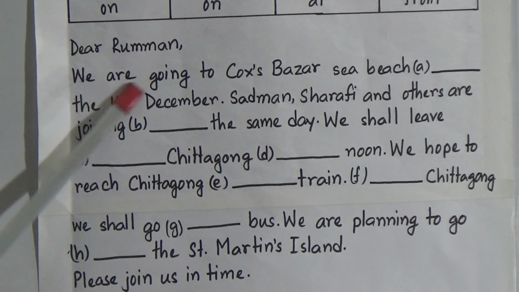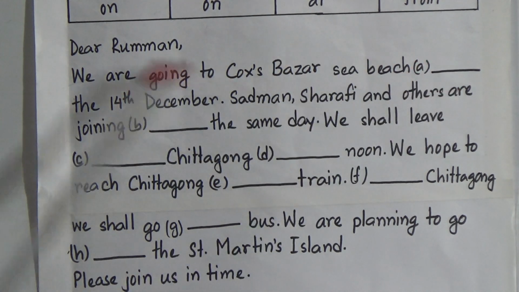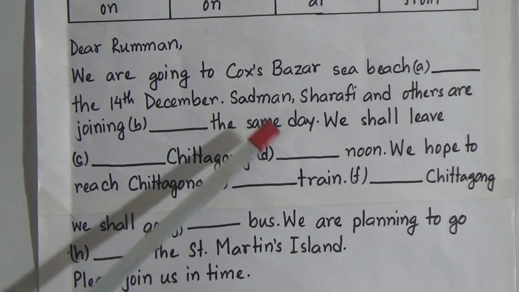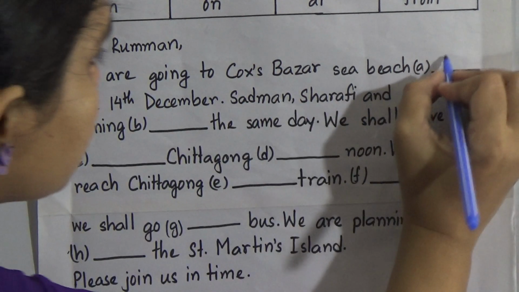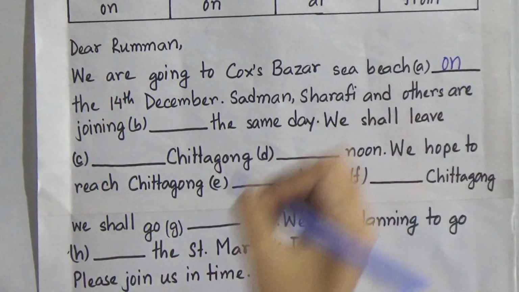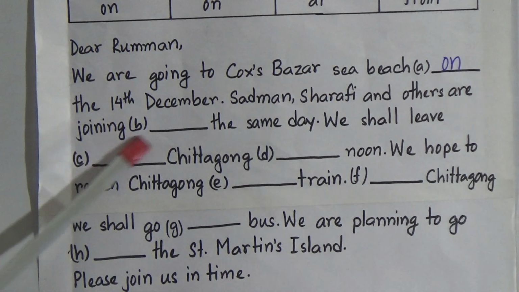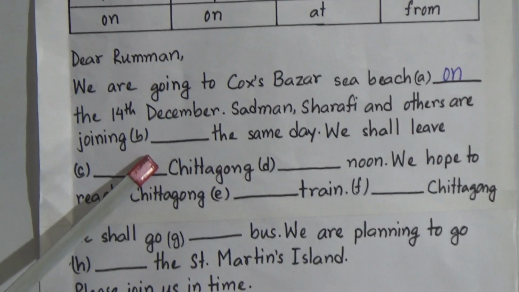So, dear Ruman, we are going to Cox's Bazar Sea Beach dash the 14th December. So, number A will be what? We know that we use on before the date. So, there will be on the 14th December. Sadman, Sharafi and others are joining dash the same day. So, there will be also on.